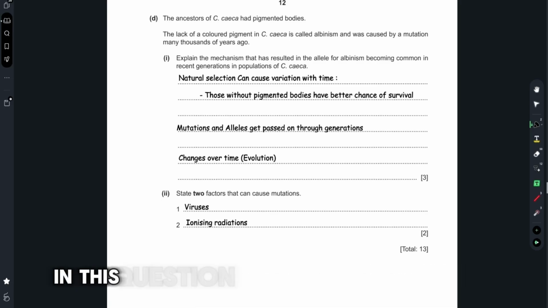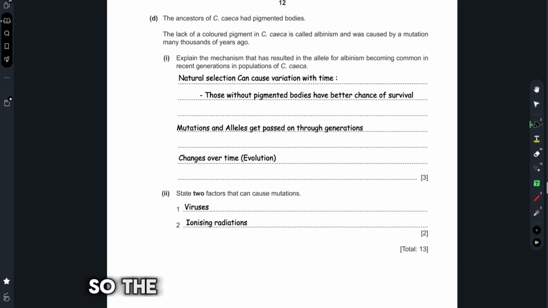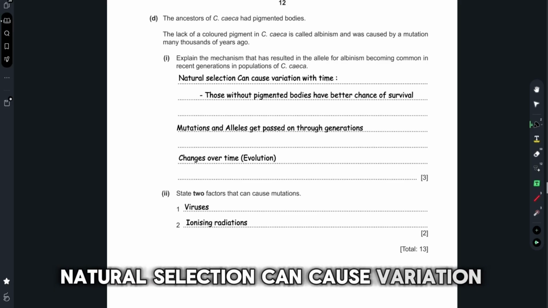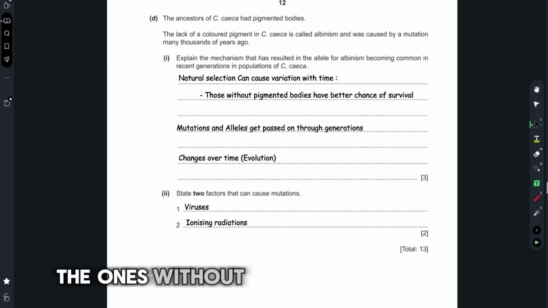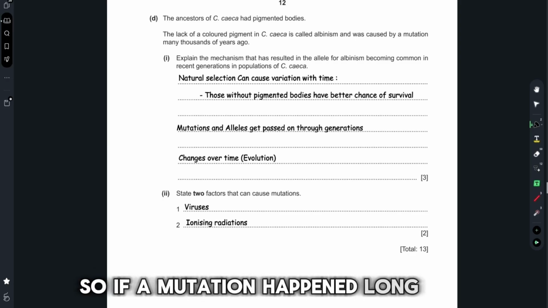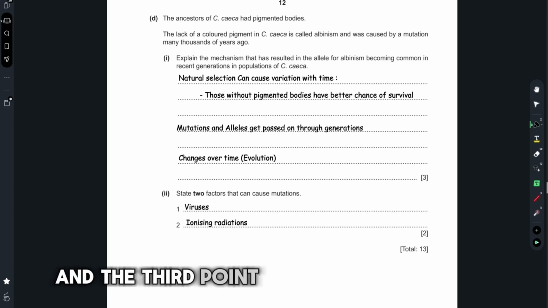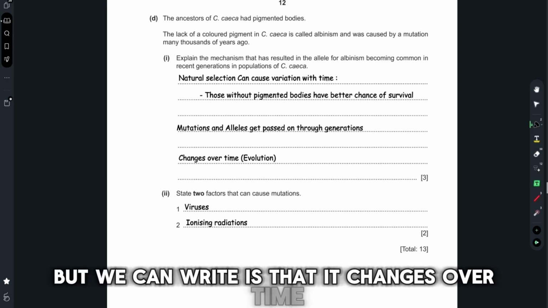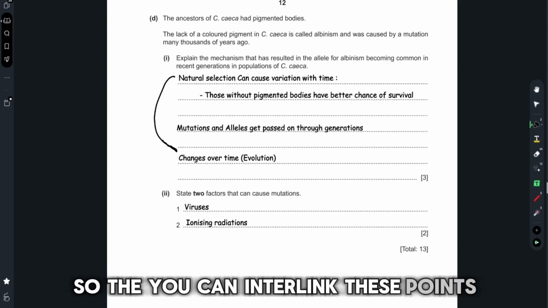In this question, we have to mention 2 points and we have to explain them, because it is an explained question. So the first point we could give is natural selection can cause variation with time. The explanation to this would be that natural selection happens because the ones without pigmented bodies have a better chance of survival. The second point we can give is mutations and alleles. So if a mutation happened long ago, it'd get passed on through generations. And the third point, which we don't need to write, but we can write, is that it changes over time. Evolution and natural selection are almost the same, so you can interlink these points.